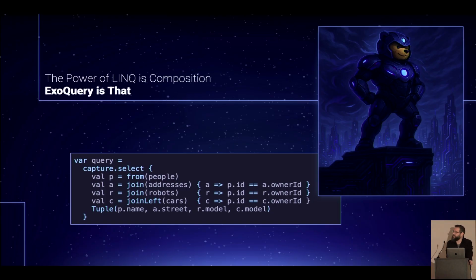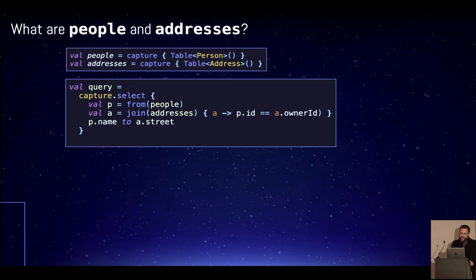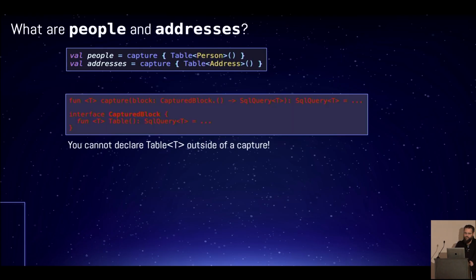All right, so ExoQuery is as real as Microsoft LINQ. Let's take a look at some of the features that I quickly ran through. Okay, all right, again, regular case classes. This table thing is just a constructor of SQL query of T. That's what comes out, by the way. And why does it work this way? Right, because capture functions need to be able to capture all of the inner contents. And by the way, you cannot do the table function outside of a capture. In fact, you cannot do any of the ExoQuery DSL outside of a capture.